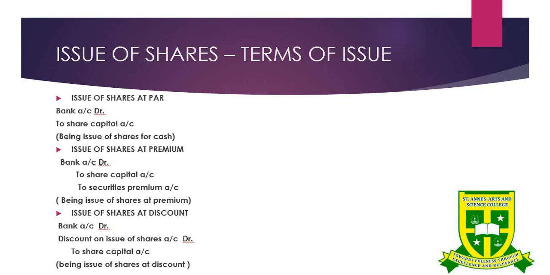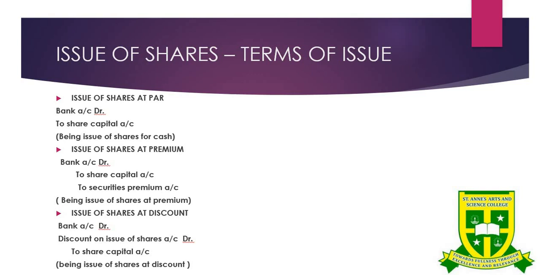If the company is issuing shares at par, the journal entry will be bank account debit to share capital account. The narration will be being issue of shares for cash. That is, if the face value of a single share is rupees 10, they will collect only that particular 10 rupees. If the number of shares is 10,000, then 10,000 into 10, like that you have to write. The amount will be like that.